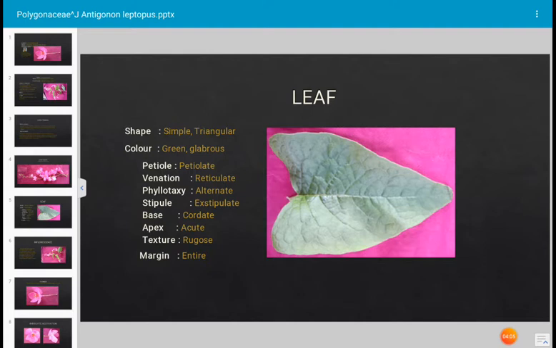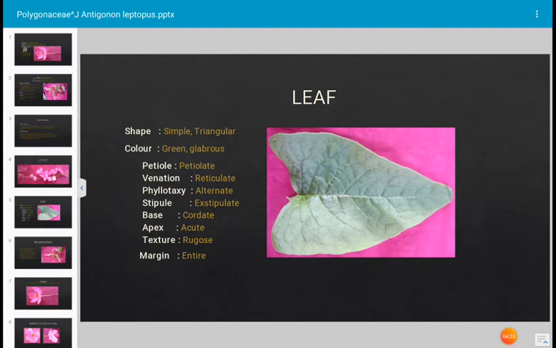Venation is reticulate venation. How is the phyllotaxy? Phyllotaxy is alternate. Phyllotaxy means arrangement of the leaves on the stem. Stipule is absent in Antigonon leptopus. Stipule is a small leafy structure at the base of the leaf.